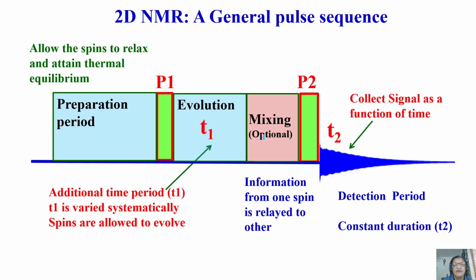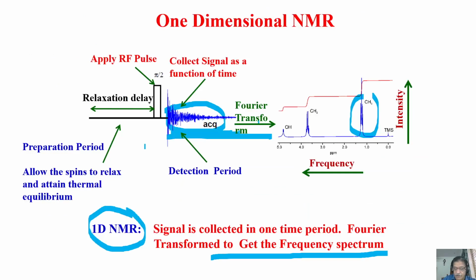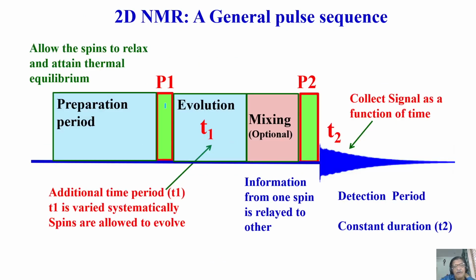And the general pulse sequence for a two-dimensional NMR consists of 4 time periods. What are the 4 time periods? First is a preparation period like this. And we apply a pulse here. The pulse we can talk about later. There are 4 time periods: preparation period, evolution period, mixing period, and this is called the detection period. It's the real period at which you collect the signal for doing the Fourier transformation.